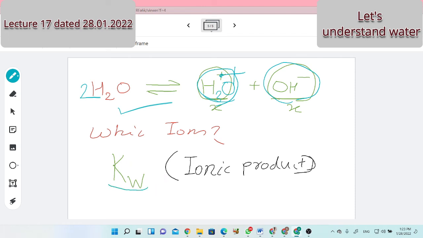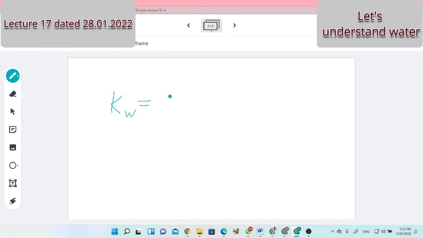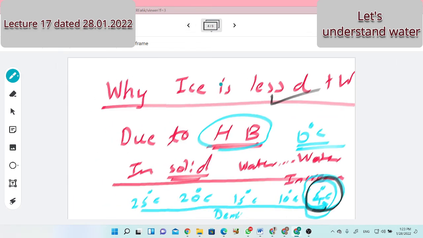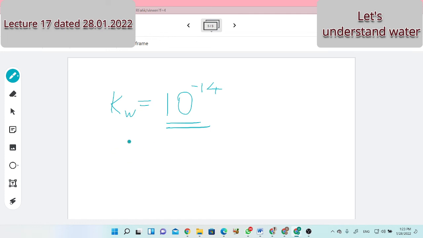This Kw is a dissociation constant. Will anybody answer what is the value of Kw? Kw is equal to 10 raised to minus 14. Brilliant. Then what will be the concentration of H plus ion? In the reaction I represented, H2O provides H plus or H3O plus ion and OH minus ions. If the concentration of one is X, the other also should be X.